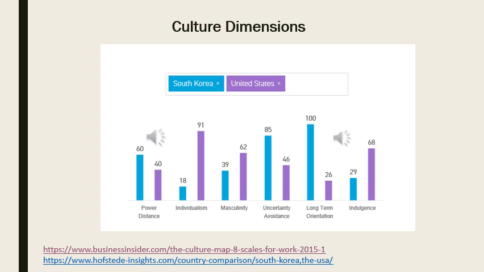In this slide, as you can see, the biggest difference between the scores of the United States and South Korea is between individualism and long-term orientation. Although these two countries scored very differently on long-term orientation and individualism, they happen to score very similar in terms of masculinity and power distance.